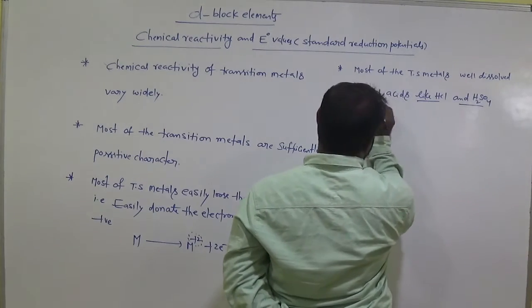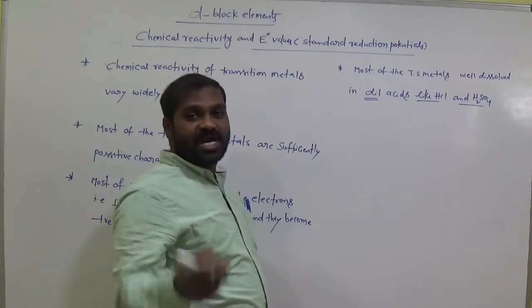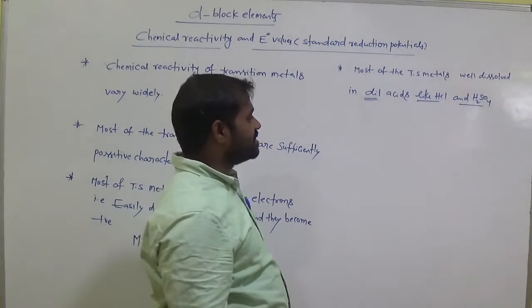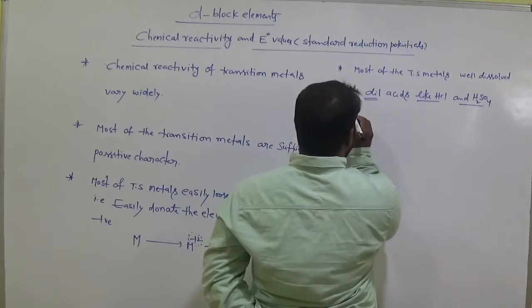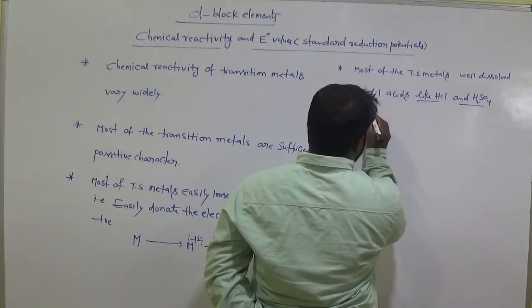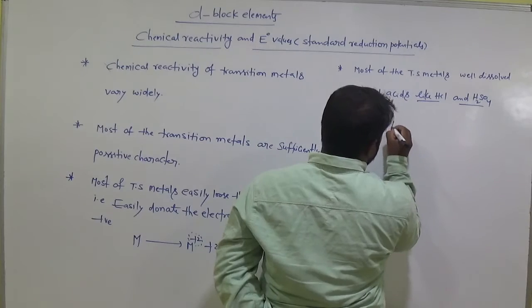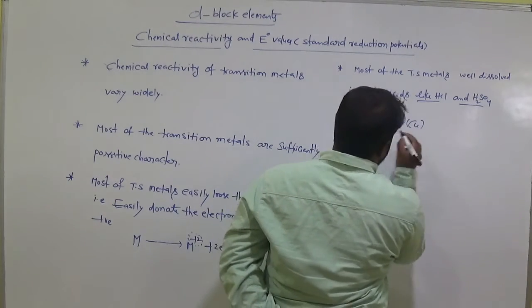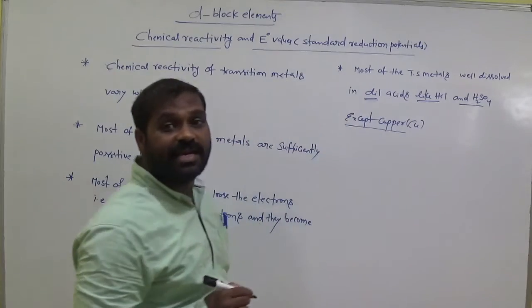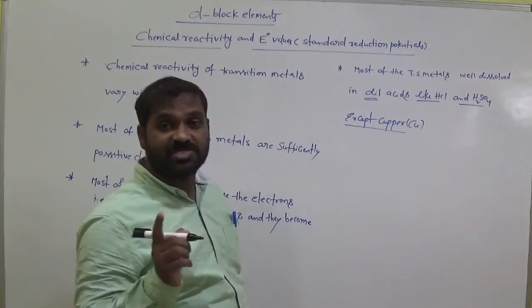So they dissolve in dilute acids HCl and H2SO4 except copper. Copper does not dissolve in dilute acids like HCl and H2SO4.